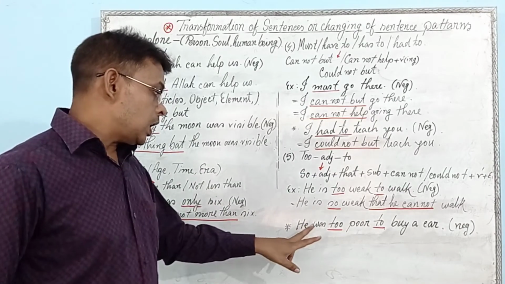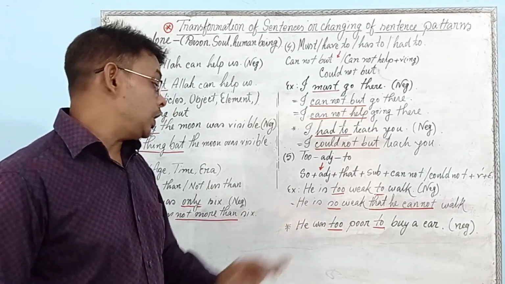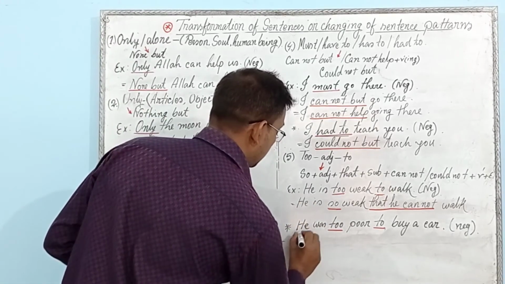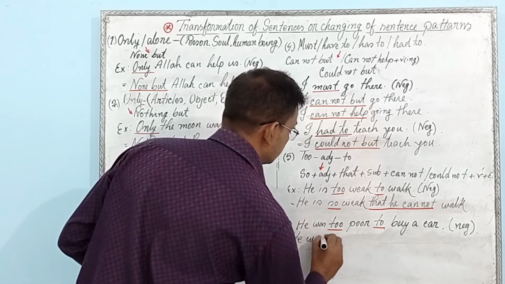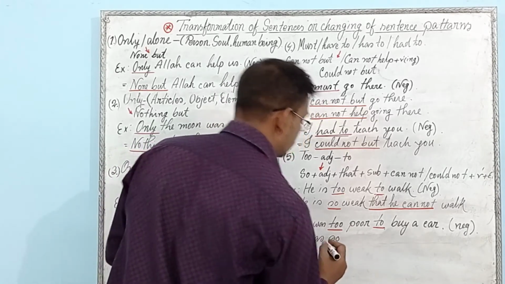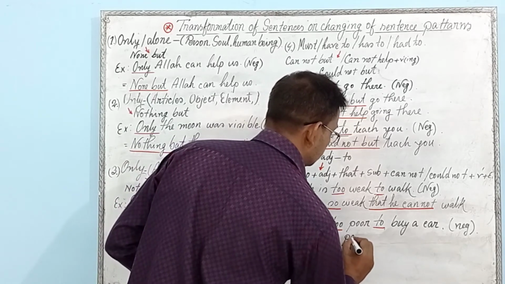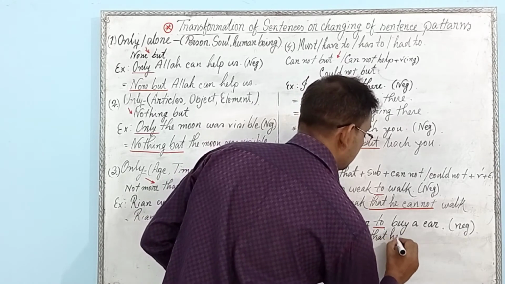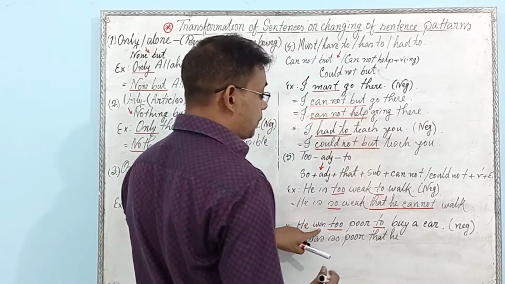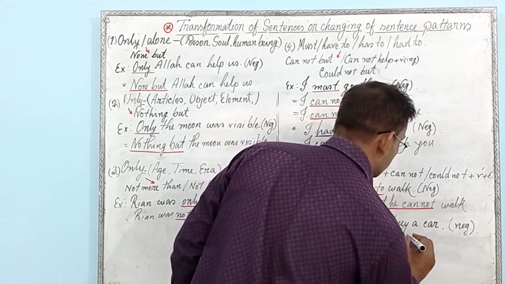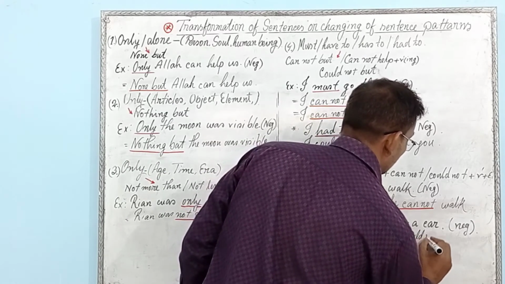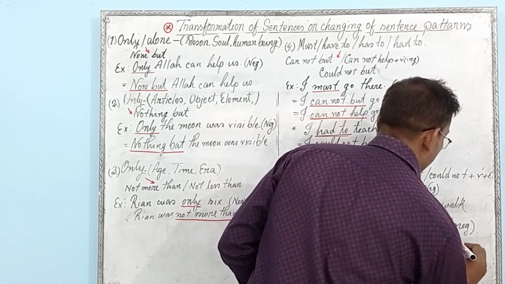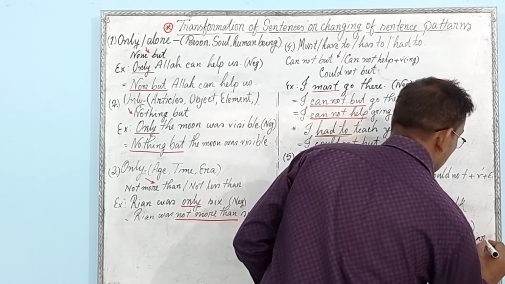If you see the affirmative form is in past form, then the answer will be: he was so, instead of too, then the adjective, then that, then the subject once again he, then as the verb is past form, you have to use could not, then the verb, by a car.